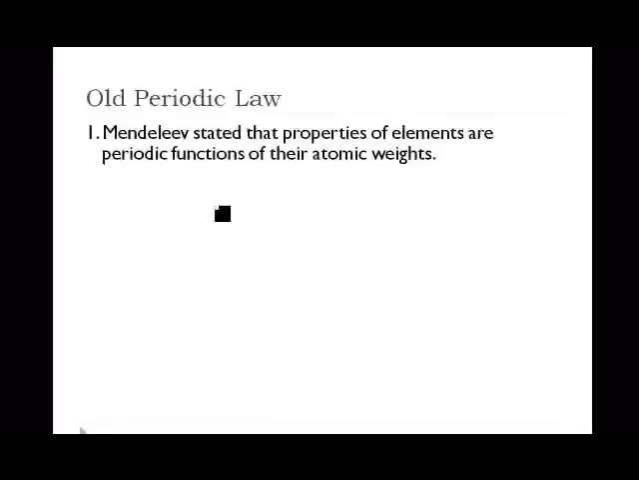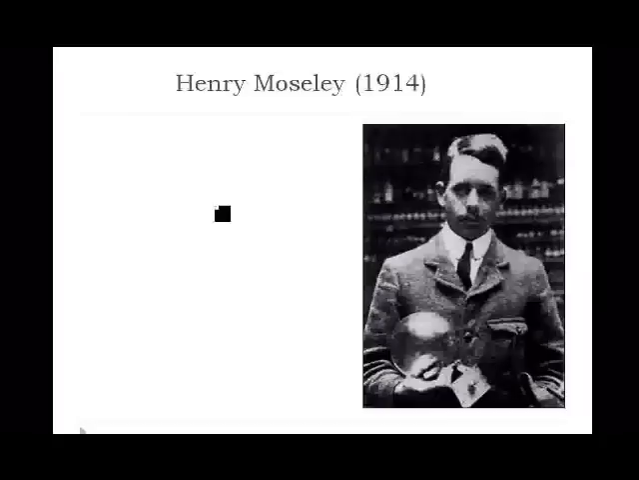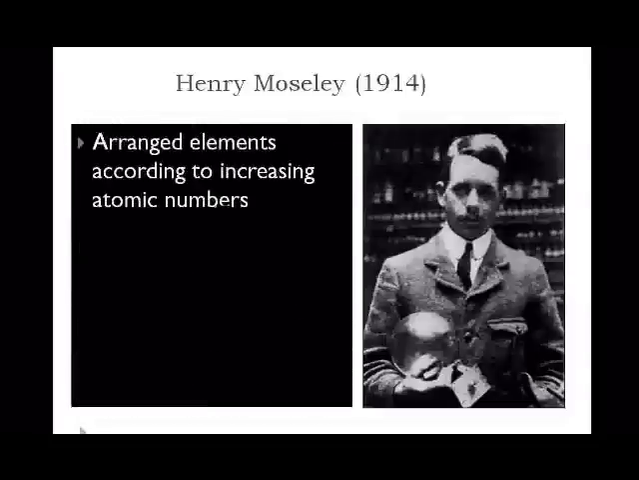Mendeleev stated that the properties of elements were periodic functions of their atomic weight. However, there were some problems that existed, especially within a few elements. When we looked at cobalt and nickel, or tellurium and iodine, or potassium and argon, after argon was discovered. This led to the work of Henry Moseley in 1914. Moseley was the first person to arrange elements according to increasing atomic number.